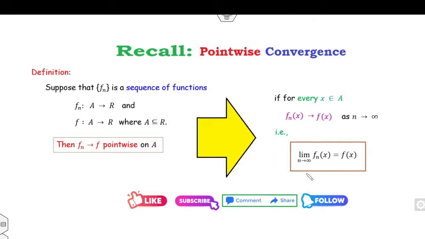Or you can say, if the limit of fn(x) exists, then it is pointwise convergent. If the limit of fn(x) does not exist, then the sequence does not converge pointwise.